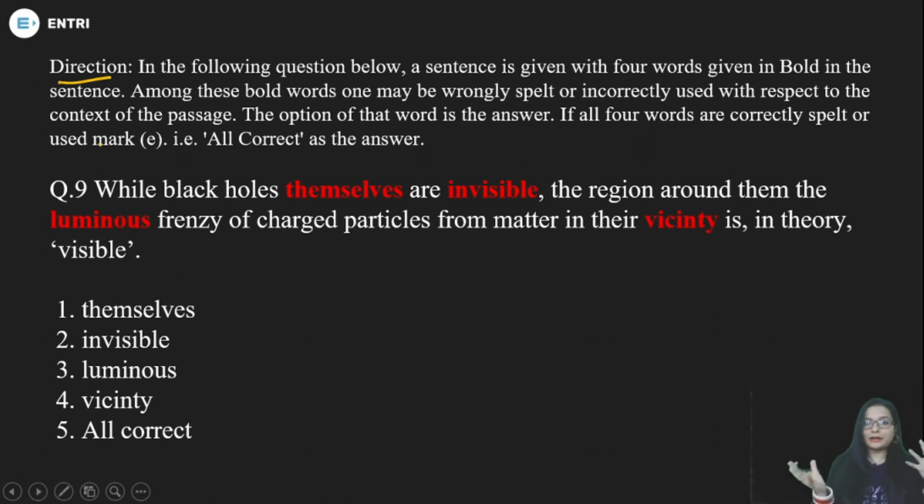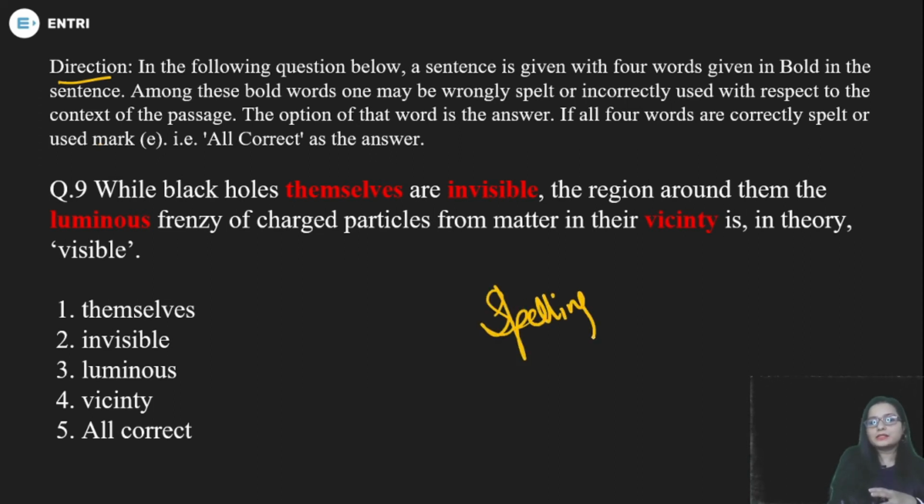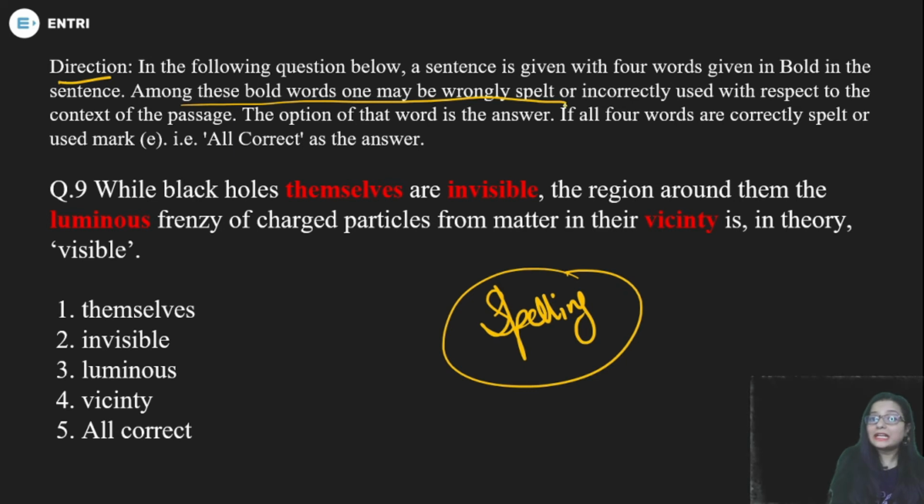This is a kind of error detection, but basically these questions are based on spelling. Among these bold words, one may be wrongly spelled, or sometimes it is incorrectly used with respect to the context of the passage. So where is the problem? Now let's read the statement.